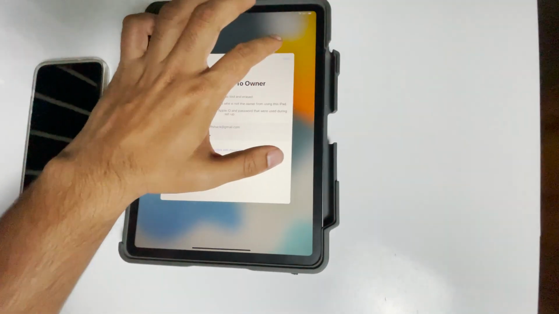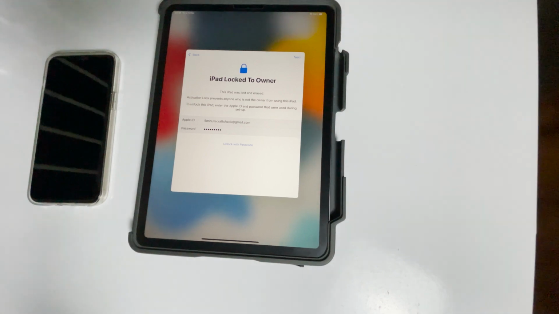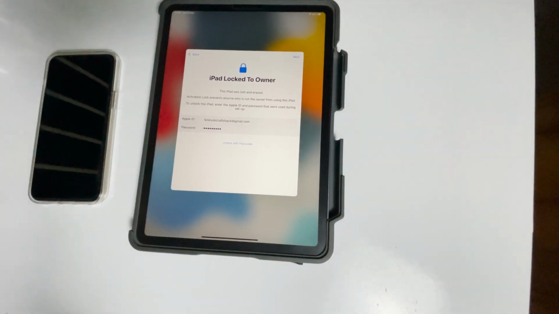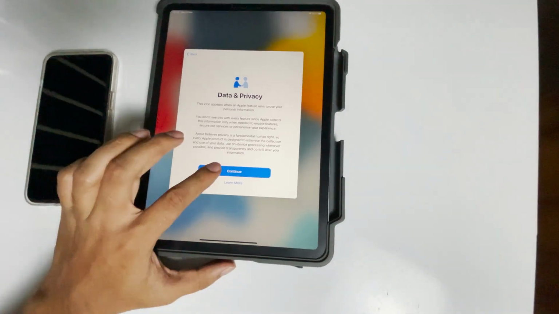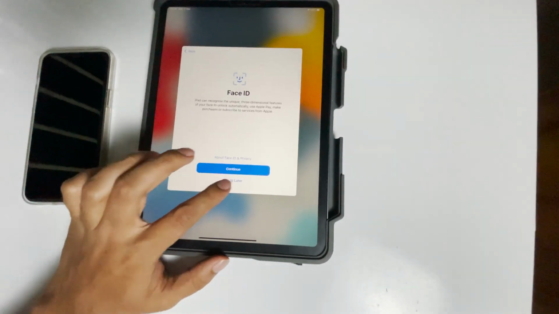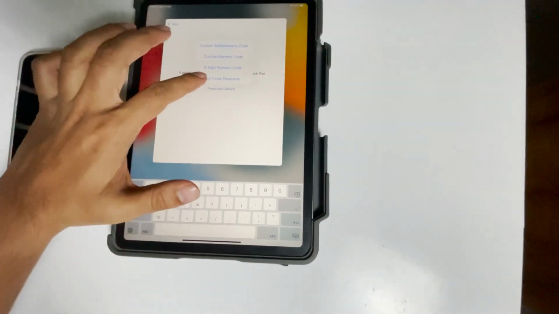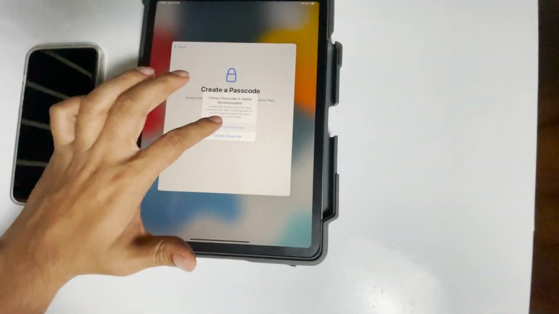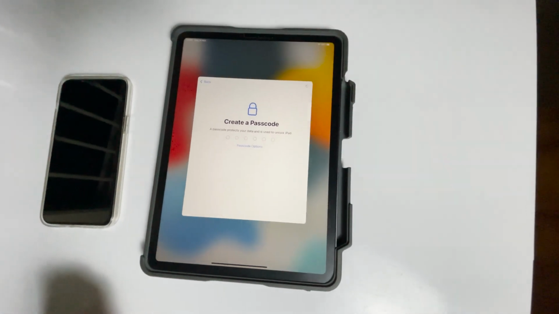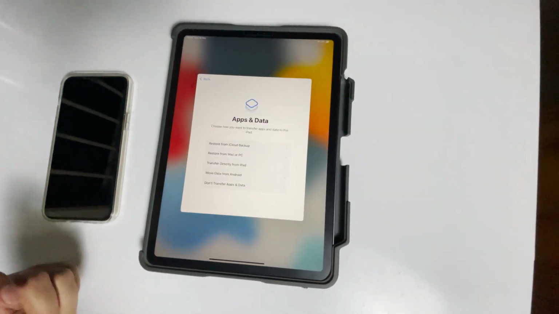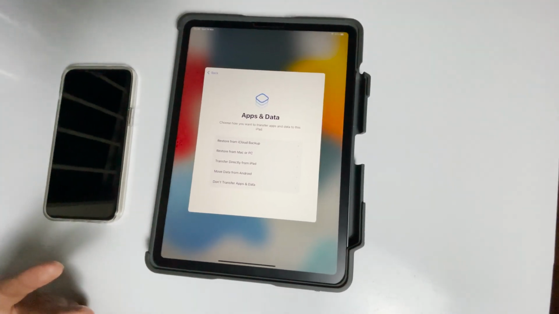Go for Next. You can go for Restore if you have a backup, or else you can go for Don't Transfer Apps and Data.